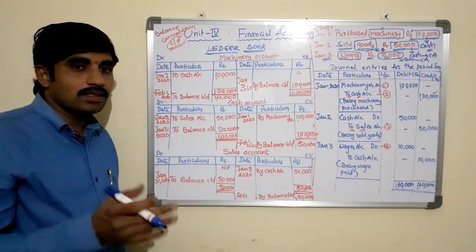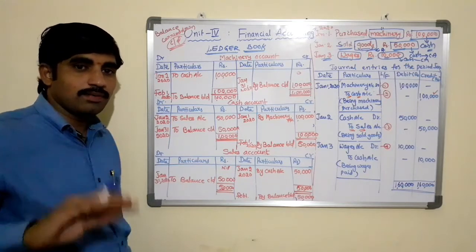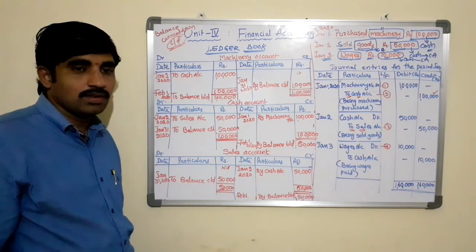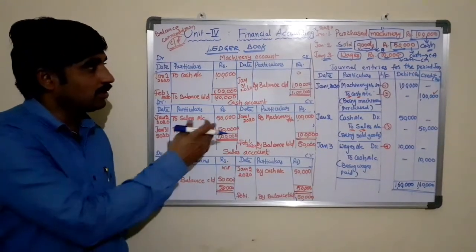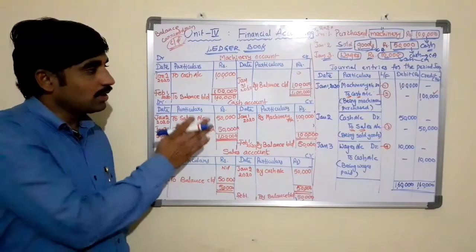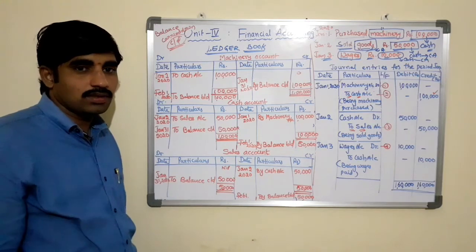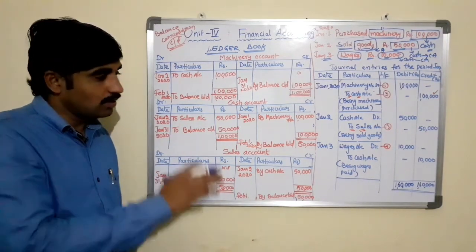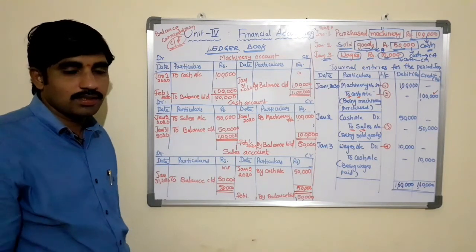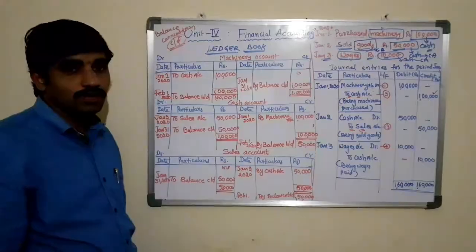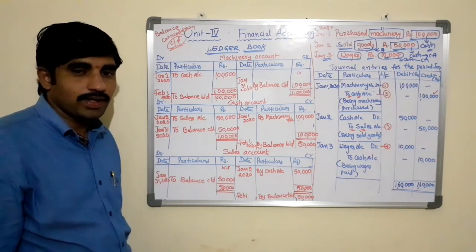So there is an interlink from journal to ledger, ledger to trial balance, and then to the final accounts. Until the journal is completed, we cannot start the ledger book. Without completing the ledger book, we cannot start the trial balance. Without completing the trial balance, without tallying the debit and credit amounts in the trial balance, we cannot go for the final stage of the accounting cycle, that is final accounts.